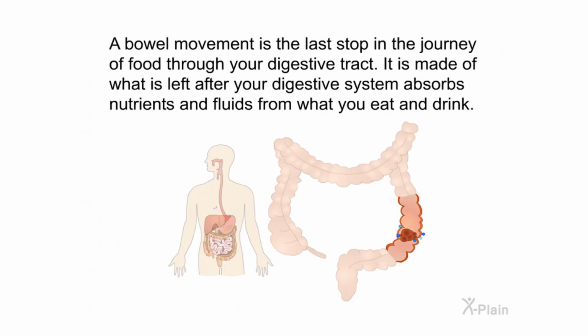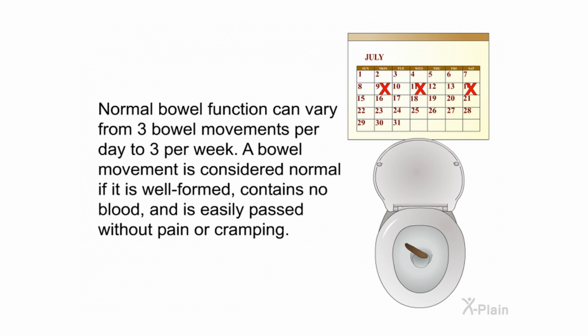Summary. A bowel movement is the last stop in the journey of food through your digestive tract. It is made of what is left after your digestive system absorbs nutrients and fluids from what you eat and drink. Normal bowel function can vary from 3 bowel movements per day to 3 per week. A bowel movement is considered normal if it is well formed, contains no blood, and is easily passed without pain or cramping.